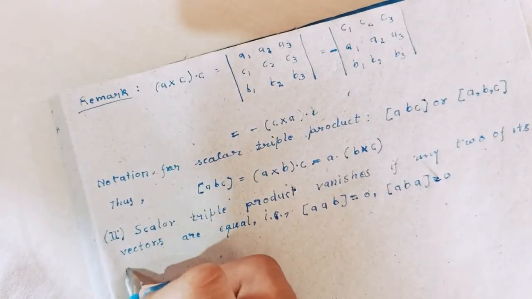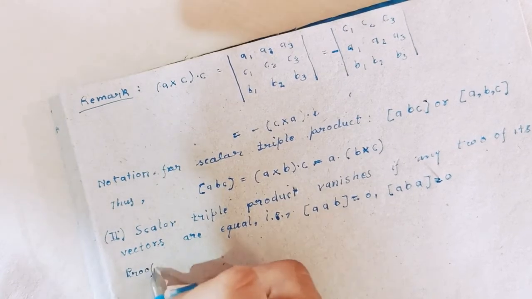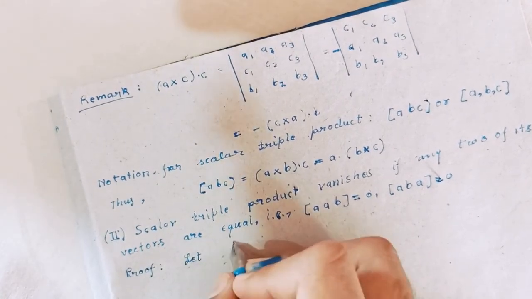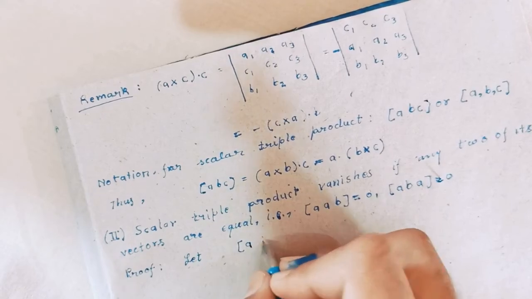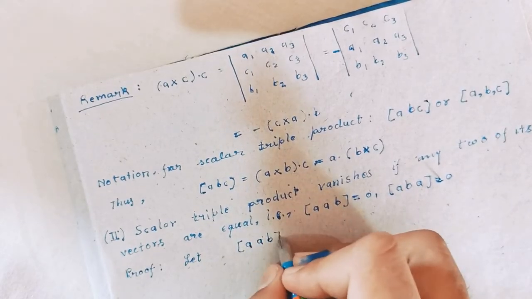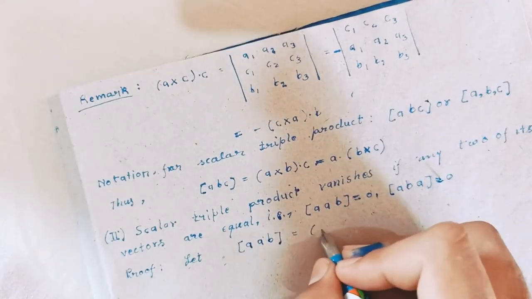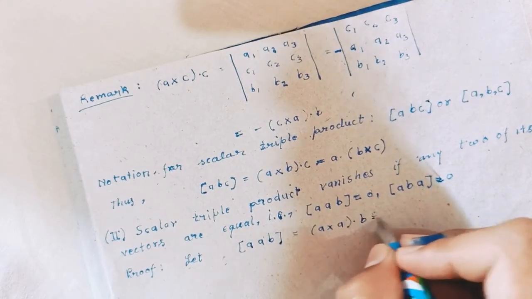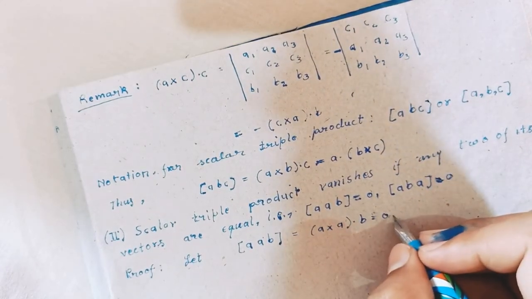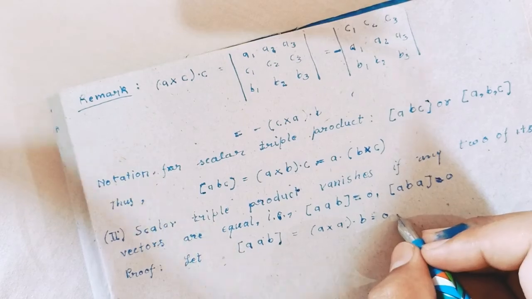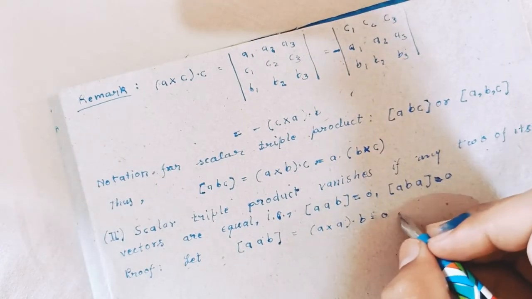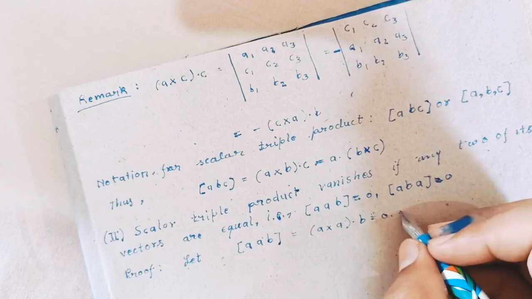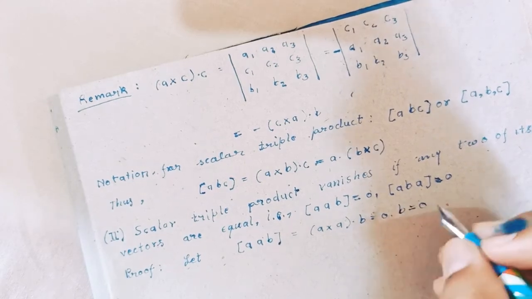Proof. Let [A A B] equal A cross A dot B equals 0, since A cross A equals 0.